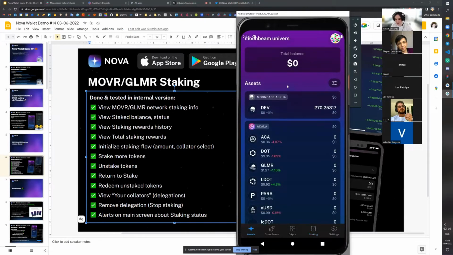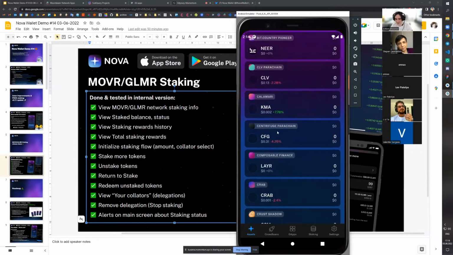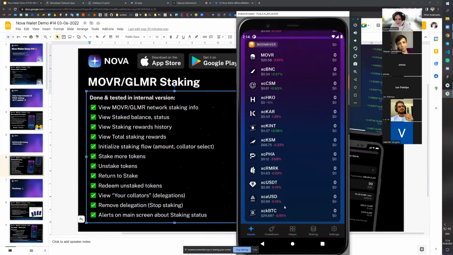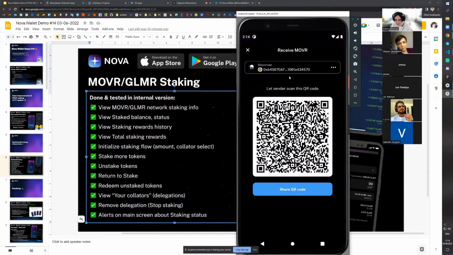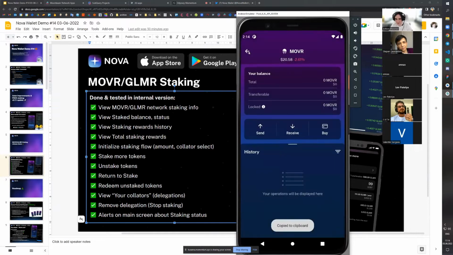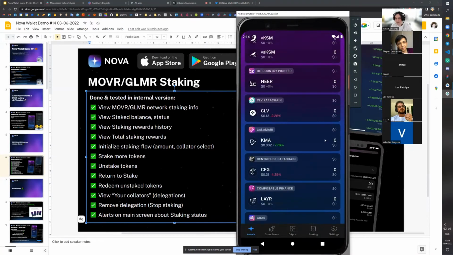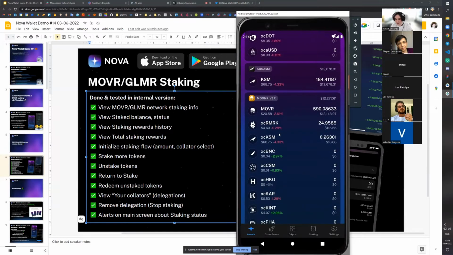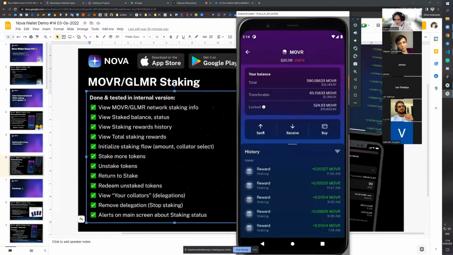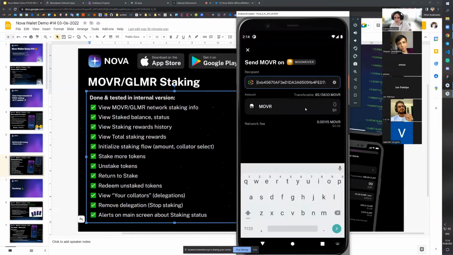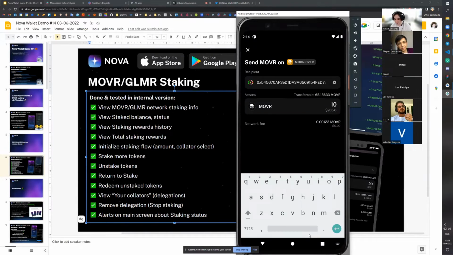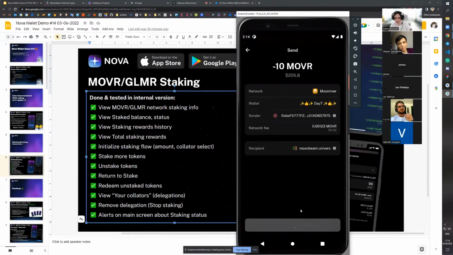fund this account with the MOVR token so that we can start staking, and then we will proceed with all these cases. Right, so I will go here, I will fetch my MOVR address for that account, and then I will go back here. Yeah, I think it should be sufficient for us to start staking, so let's transfer something like 10 MOVRs. Hit confirm.